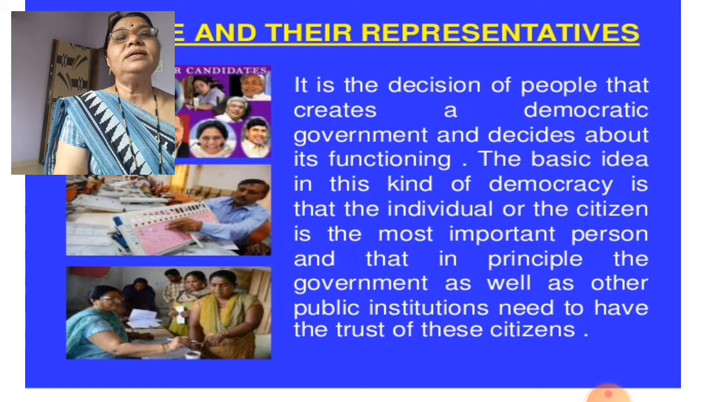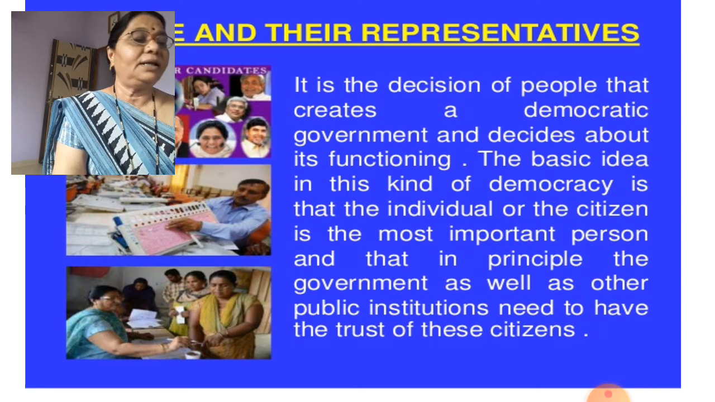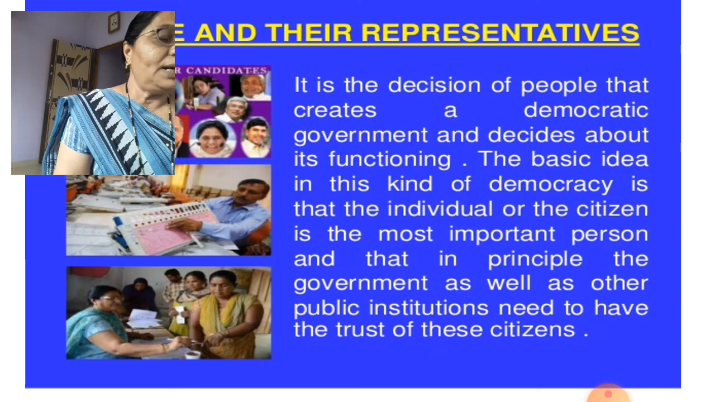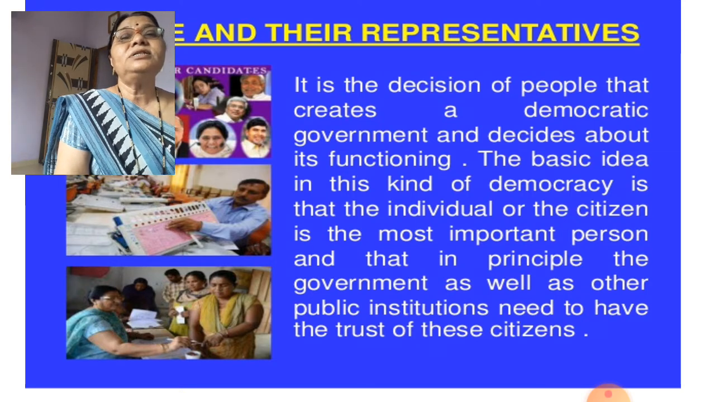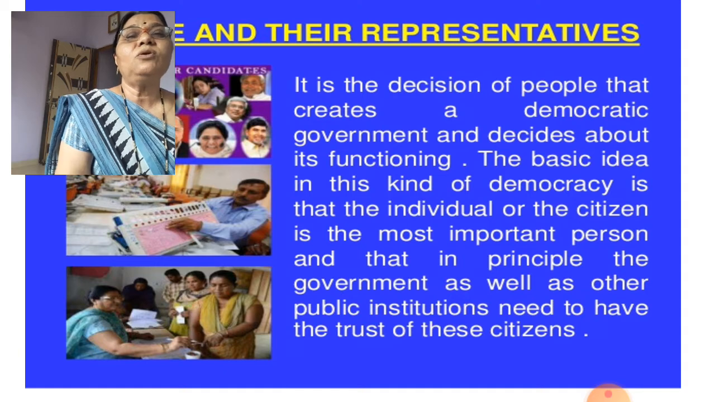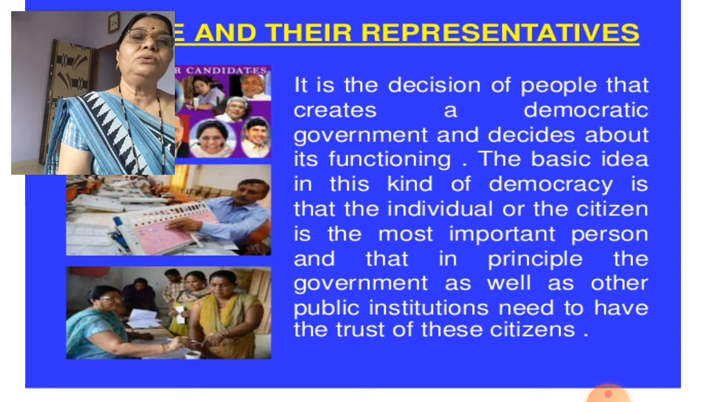Another is what? It is the decision of the people that they create a democratic government. It's the people and their representatives. People and their representatives. What is meant by this? What is the meaning of this heading? People, you know, and their representatives.